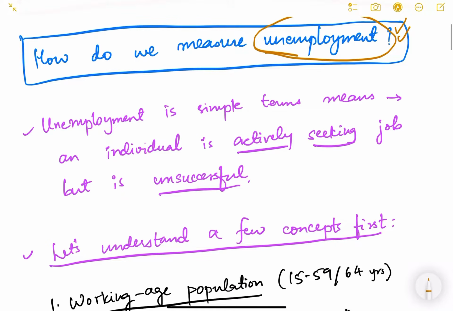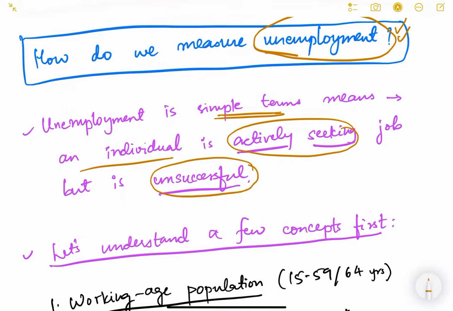First of all, let us understand what unemployment is. Unemployment in simple terms means that an individual is actively seeking a job but is unsuccessful. There is a person who is actively looking for a job, he wants a job, but he is not getting a job. Such an individual is known as an unemployed individual.